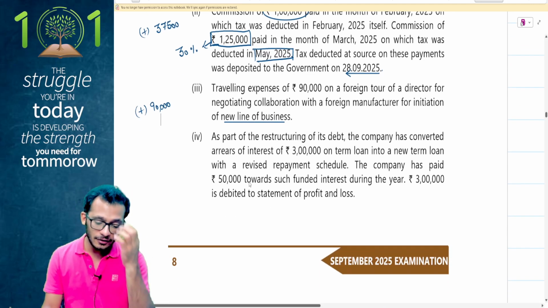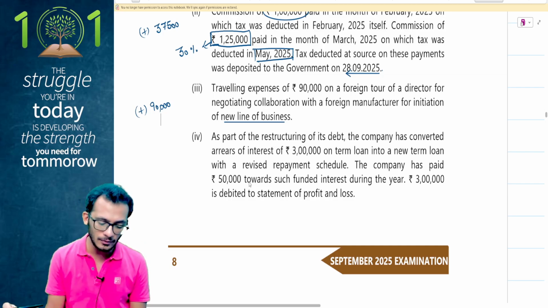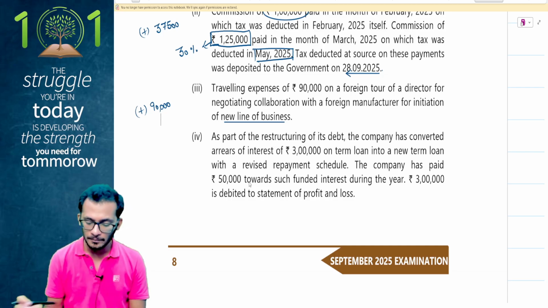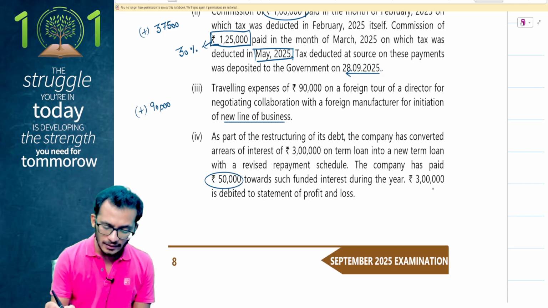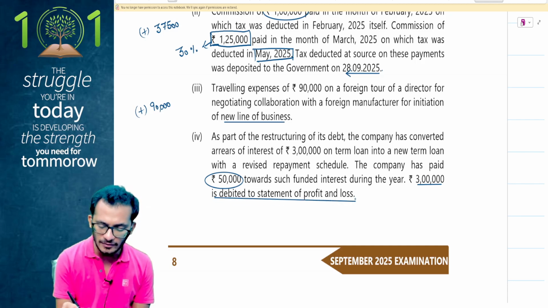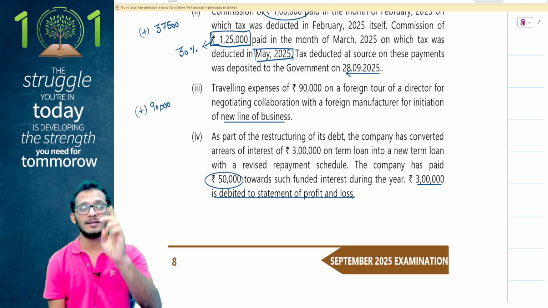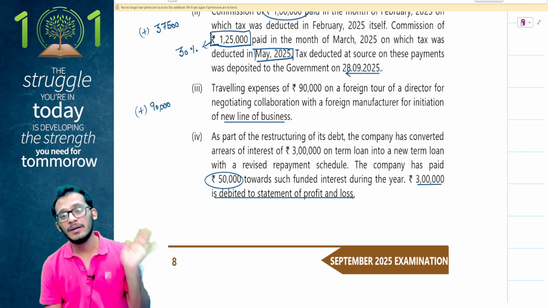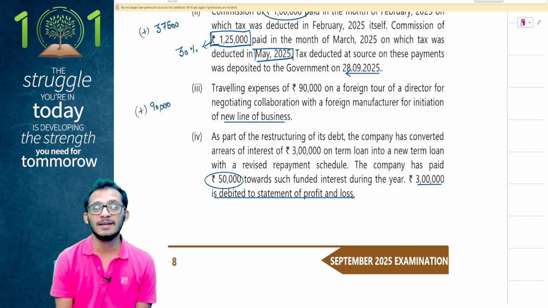As a part of the restructuring of its debts, the company has converted arrears of interest of 3 lakh rupees on term loans into a new term loan with a revised payment schedule. The company has paid only 50,000 rupees under this for the year. 3 lakhs is fully debited to the P&L account. People, 43B has a specific circular on this. 43B has clarified that when a person is converting its interest into a loan, it does not tantamount to payment of the interest. It is only claimable as a deduction when the actual payment has been made.